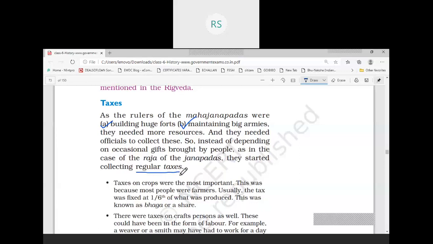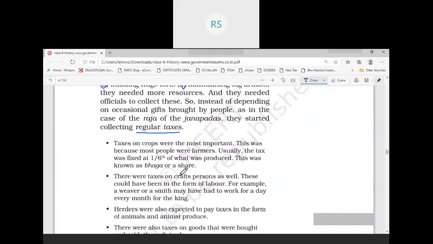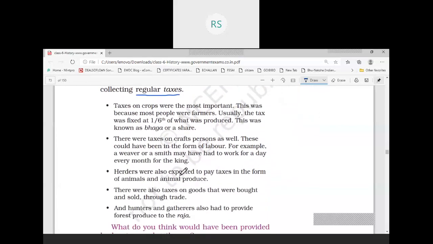Raja will keep some officers in order to collect taxes, and these officers will also need to be paid salary. जो ऑफिसर टैक्स कलेक्ट करेंगे उन ऑफिसर्स को भी सैलरी देनी होगी. तो ये सब क्या कर रहे हैं? ऑल दीज आर इंक्रीजिंग द एक्सपेंडिचर. सो इन ऑर्डर टू मीट द needs of expenditure, the Raja was required to impose taxes, regular taxes on the people.